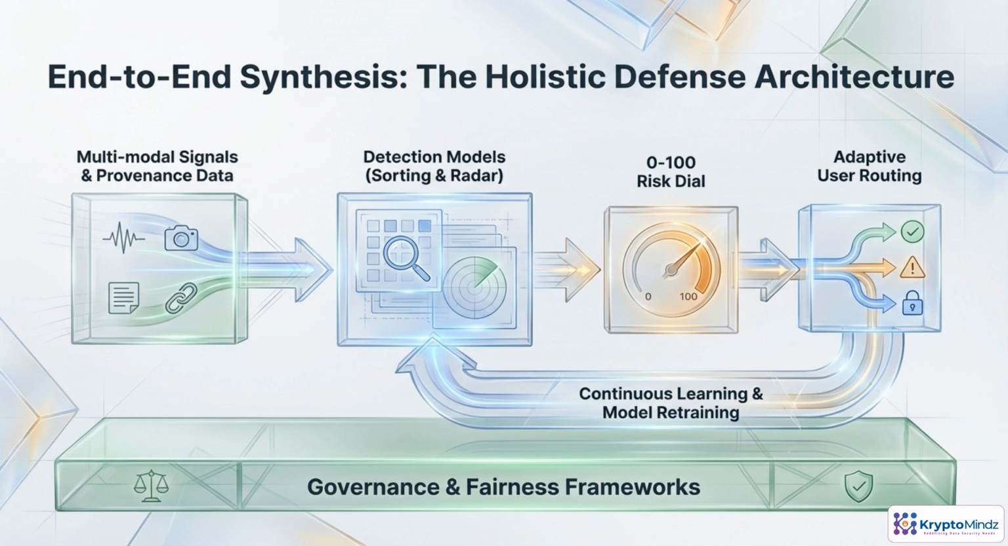Pulling it together, modern identity defense works as a loop rather than a checkpoint. You collect rich, multimodal signals and provenance data: how the user behaves, which device they use, where content came from. Those feed detection models that act like a sorting radar, turning raw signals into a 0 to 100 risk score. That score then shapes adaptive user journeys. Low risk flows through, medium risk gets step-up checks, high risk is blocked or escalated. Underneath it all, governance, fairness, and continuous retraining keep the system accountable and resilient over time.